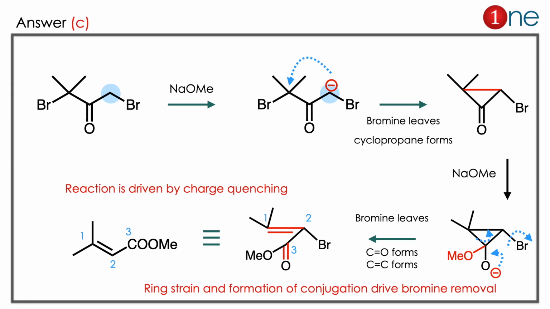Again the system is full of strain, and the base is still available. So the base attacks the C=O there. Then the ring will open. Here strain drives the reaction as well as conjugation. So after the attack C=O forms and C=C forms also there. So a C=O bond forms at 3, and a C=C bond forms between 1 and 2. So the answer is clearly C.